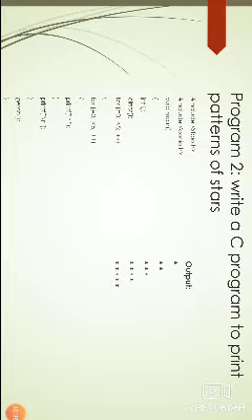Now the j value will be incremented. Here j less than i, so not 5 here, the i value will be 0 and j is 1. So 1 less than 0, the condition is false.